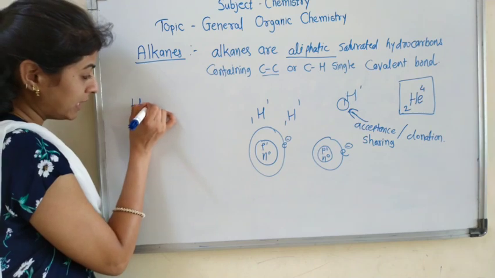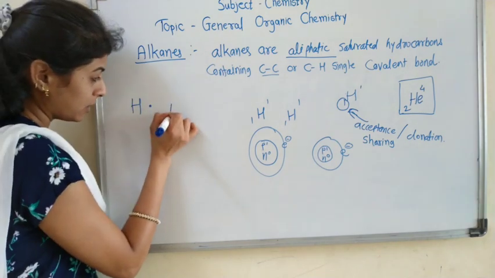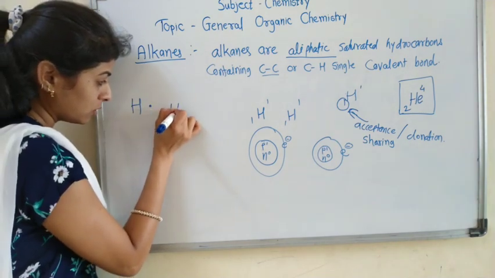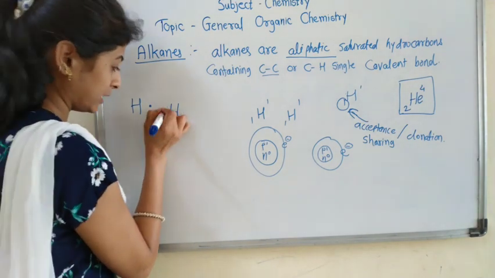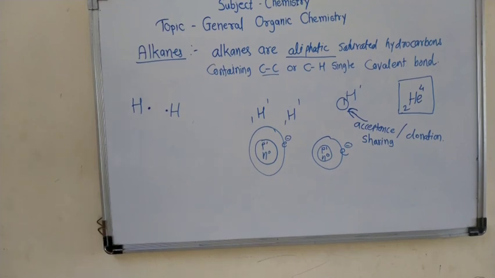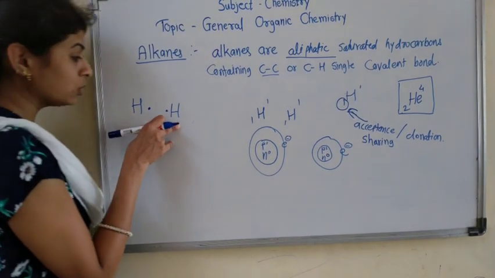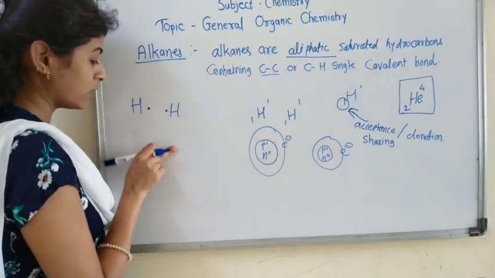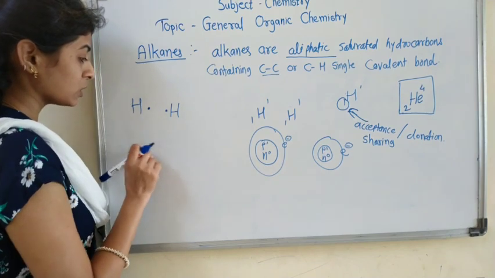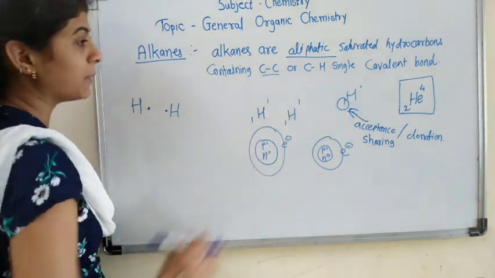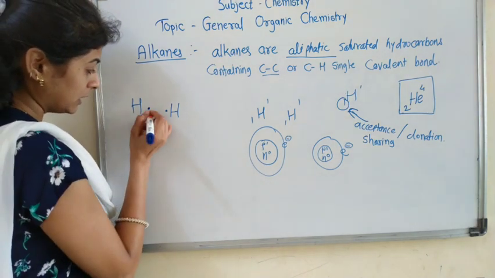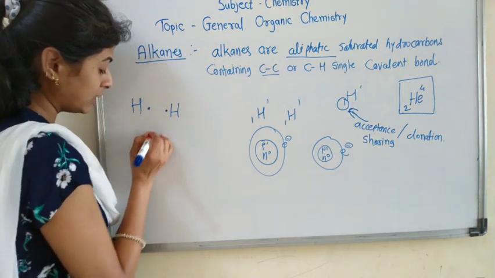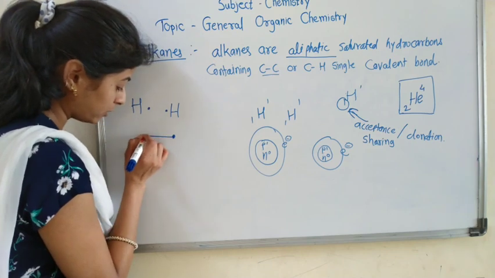Now here there is one electron for this hydrogen atom, and one electron here. Both hydrogen atoms have one electron each. So to match up with the helium atom and gain stability, they share their electrons with one another to form a covalent bond.